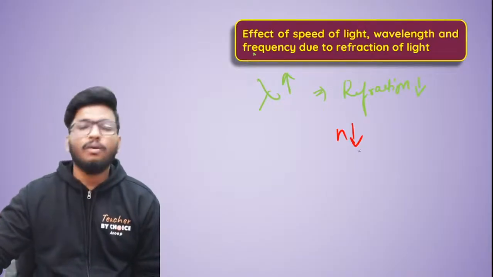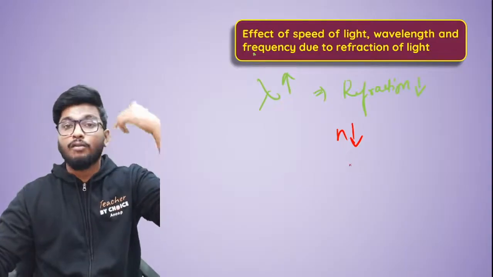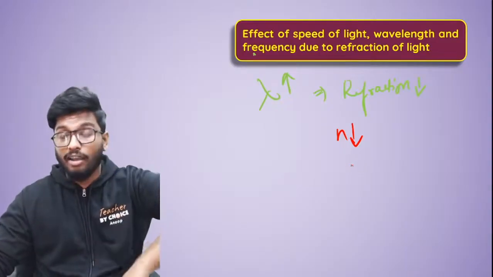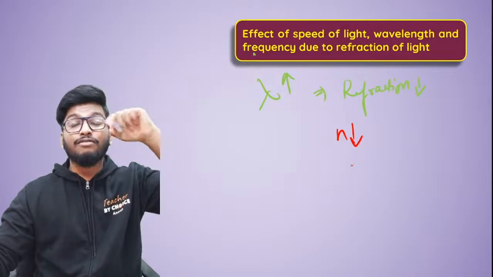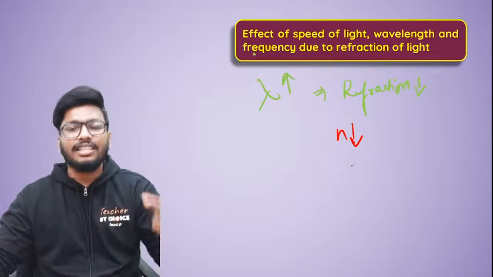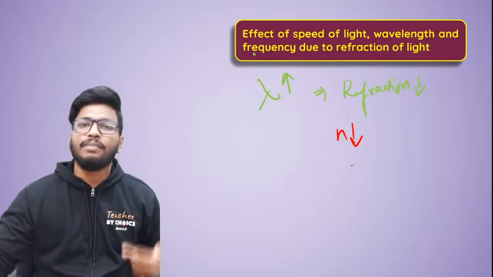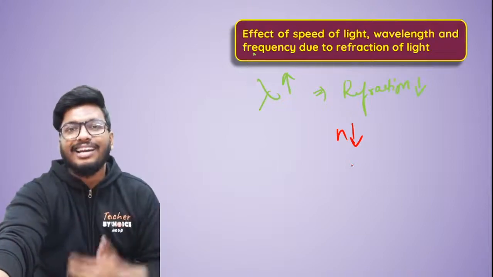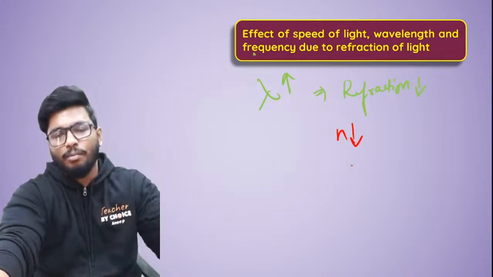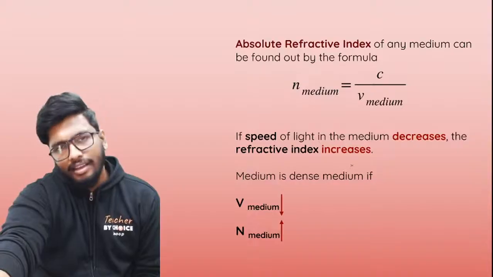Mu or n will be lower if the wavelength is more. So for example, if you talk about red light compared to violet light, red light will have the least refractive index in comparison to violet light, because violet has very small wavelength, so the refraction is going to be more, so the refractive index is also going to be greater.